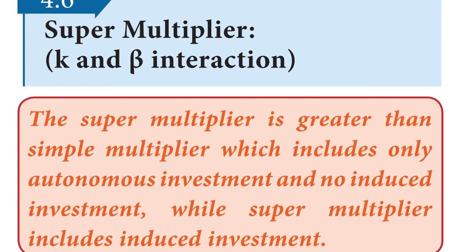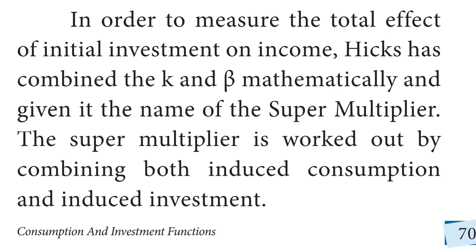The super multiplier is greater than the simple multiplier, which includes only autonomous investment and no induced investment, while super multiplier includes induced investment. In order to measure the total effects of initial investment on income, Hicks has combined the multiplier and accelerator mathematically and given it the name of super multiplier.